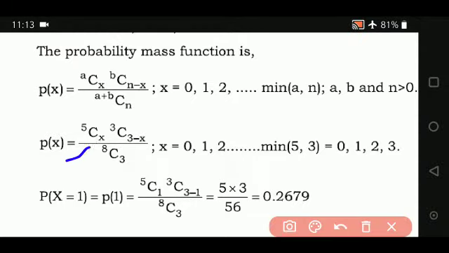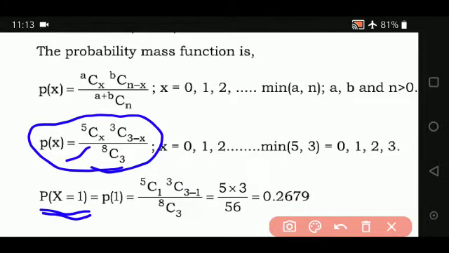Then the next step, they have asked to find the probability x is equal to 1, meaning wherever x is there in this probability mass function, you substitute the value of x as 1 and then simplify and you get the answer. So such examples are for 2 marks. In hypergeometric distribution, you will be having examples of 5 marks, 2 marks and 1 mark.